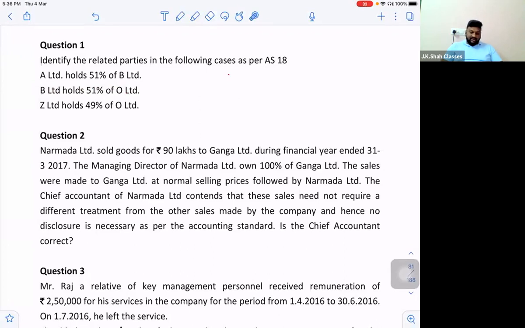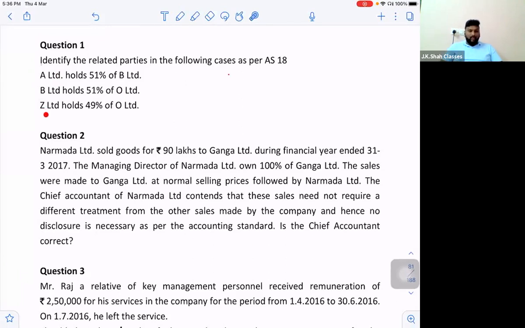But can I say you have a B common? So B is that intermediary through which A also controls O indirectly. So can I say A and O are also related to each other because of the same holding and co-subsidiary relation? Co-subsidiary we can also directly write as subsidiary only, no problem at all. So technically A, B and O, all the three are related to each other, right? With the holding and subsidiary relations.